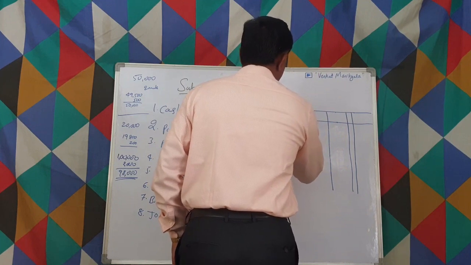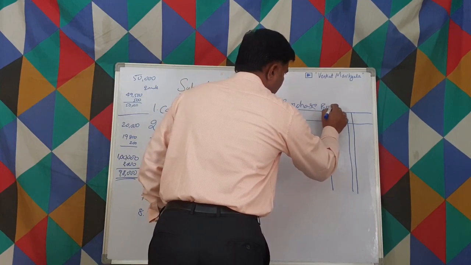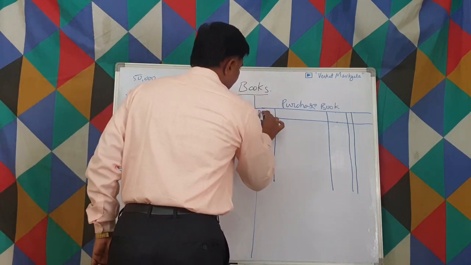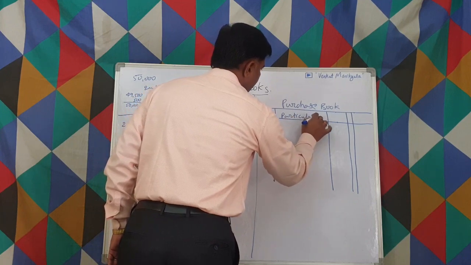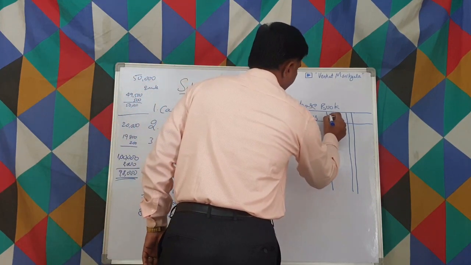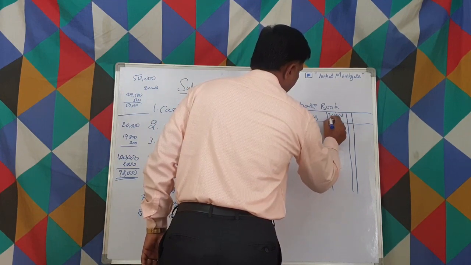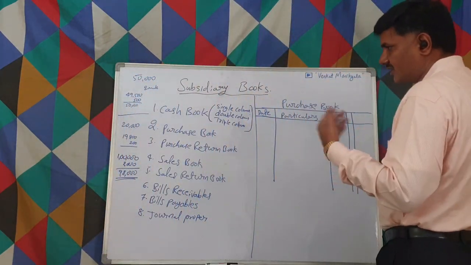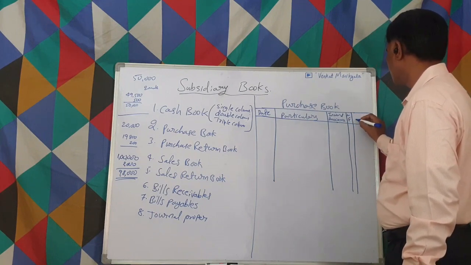This is the purchase book. Here there are no debits and credits. Here is the date, particulars, inward invoice number, ledger folio, and amount. What does inward invoice mean? Inward invoice means the invoice we receive for whatever we are purchasing. So that invoice number, and again ledger folio, amount.